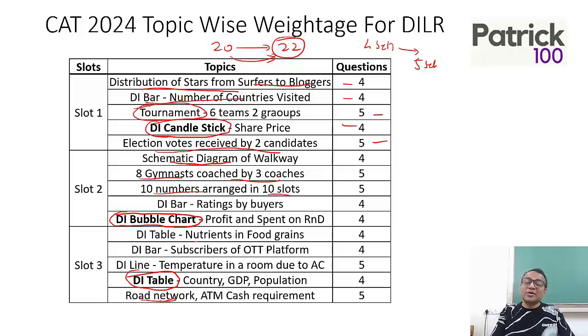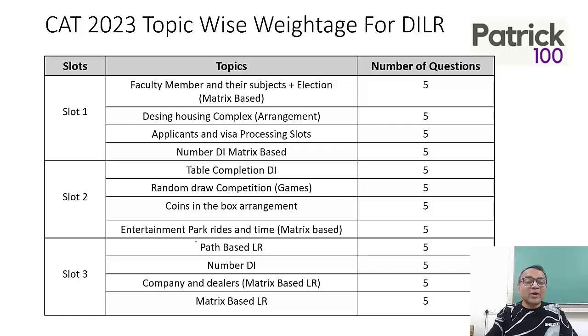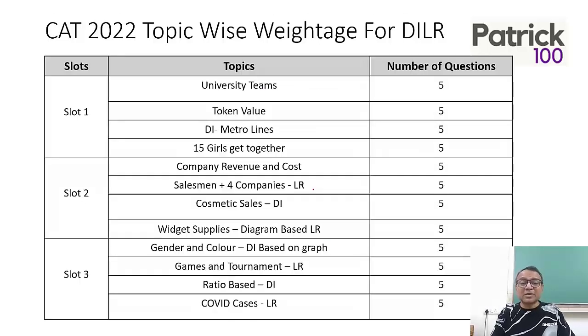Let's go to the past 3 or 4 CAT papers. If you look at CAT 23, there were 4 sets of 5 questions each, and the questions were again based on arrangement, matrix, games. These are more common. Matrix based LR is common, games, DI, all that is common. So look at arrangement type sums.